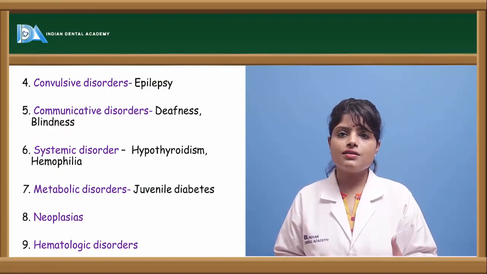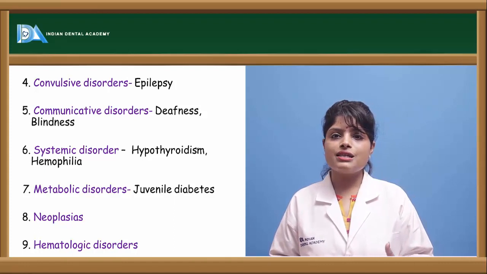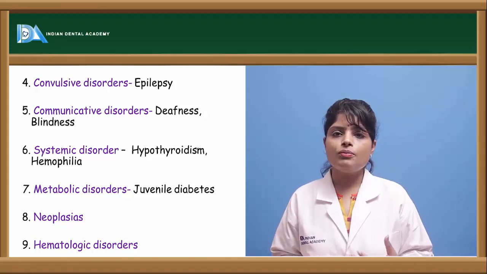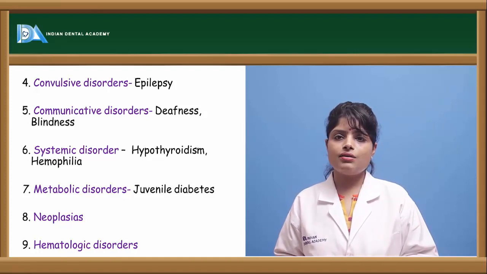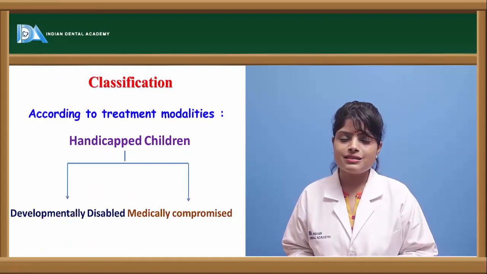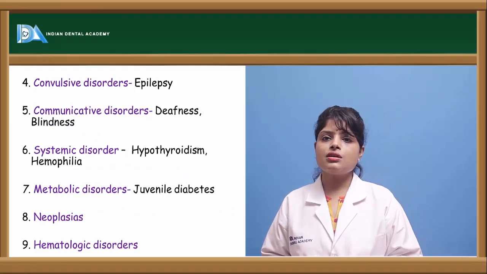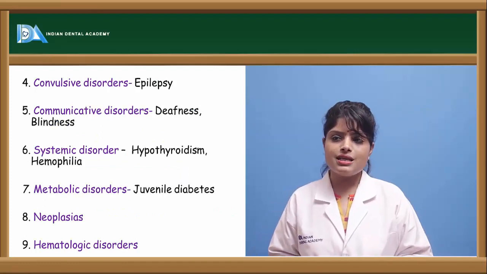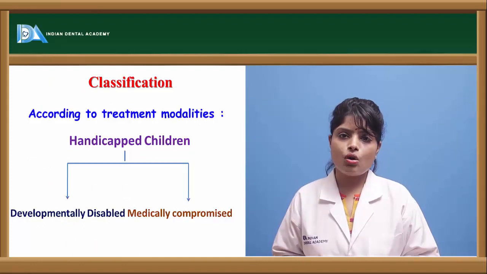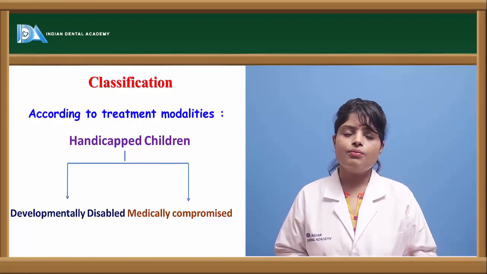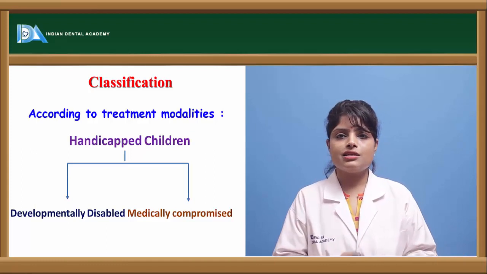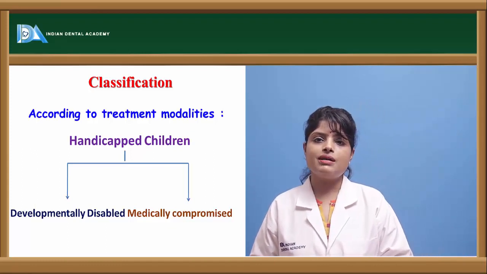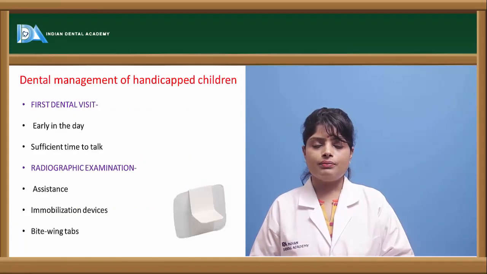Then there are the convulsive disorders like cerebral palsy or epilepsy. Then the coagulopathies or the communicative disorders like autism and blindness. Then there are the systemic disorders. Then comes the metabolic disorders like juvenile diabetes, neoplastic disorders and hematological disorders. Then broadly, the handicapped child can be classified into the medically handicapped or the developmentally handicapped child.